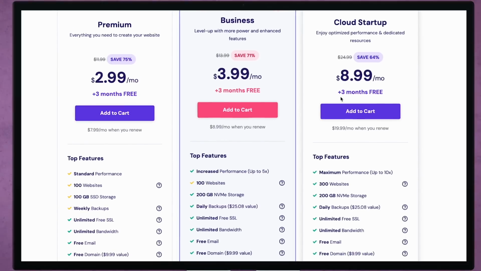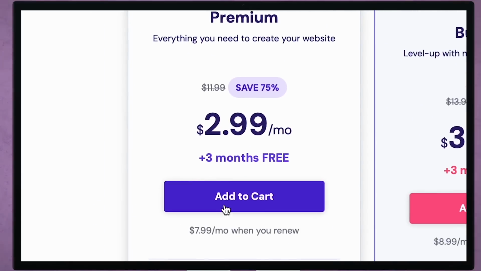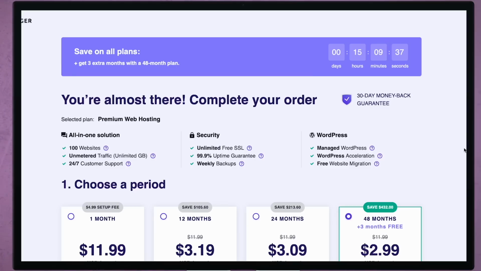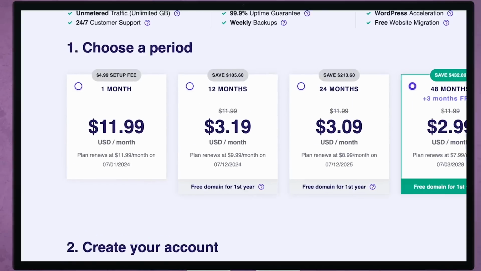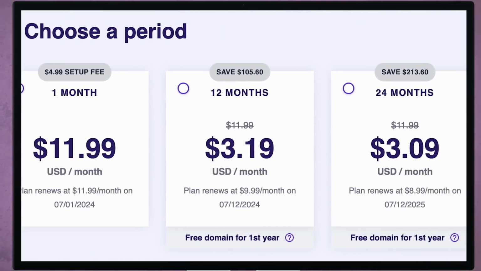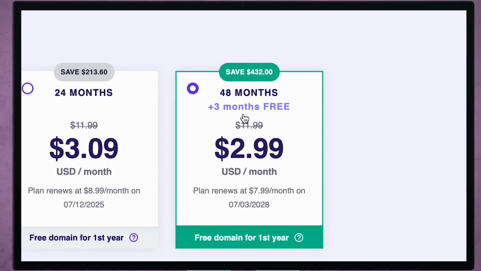But you're going to see it's going to give you a few different plans, and you can see that the really big difference, at least for me, is going from one website to 100 websites with the premium plan. So if there's a chance you're going to create a couple different blogs, obviously there's a much better deal on the premium plan. Now, after I click add to cart, you'll see that the price you're being quoted is typically the yearly price, or maybe even the 48-month price. So if you're going to go month to month, the price does go up quite a bit, but they're going to give you a large discount if you can commit to using it for at least 1 year.